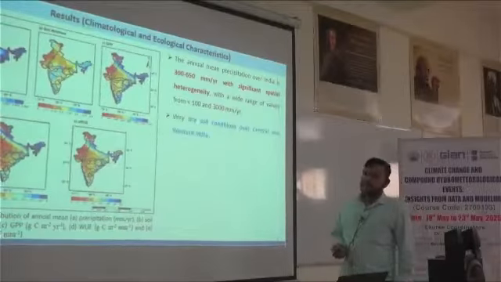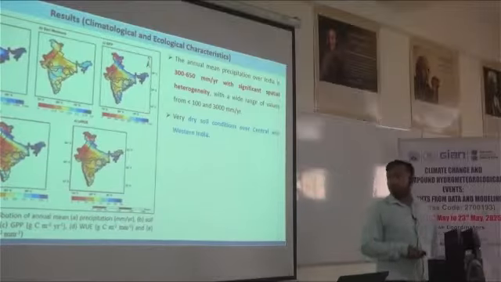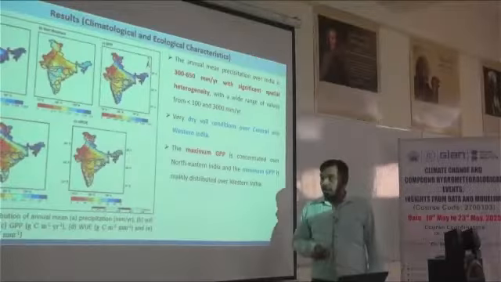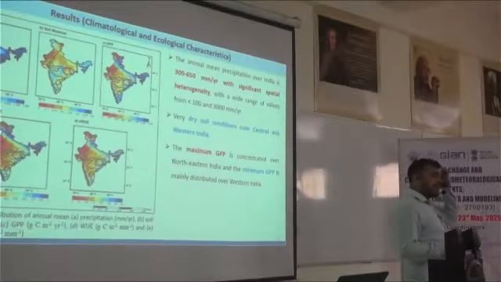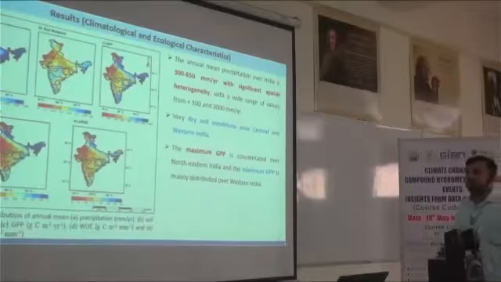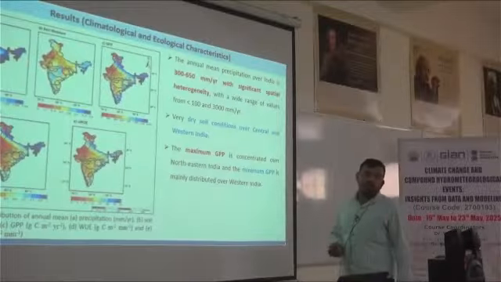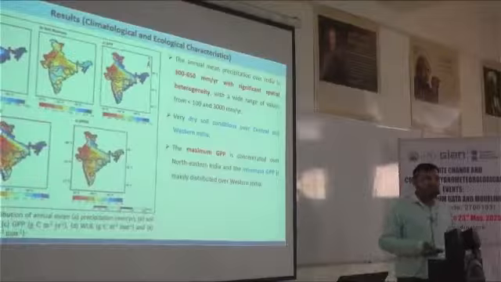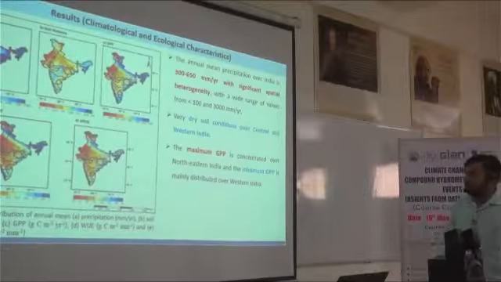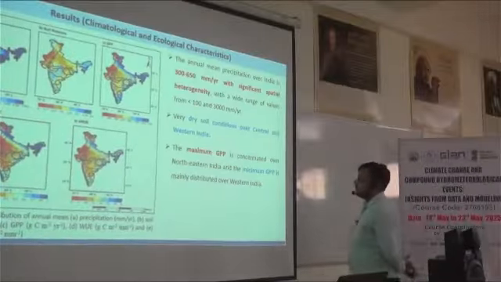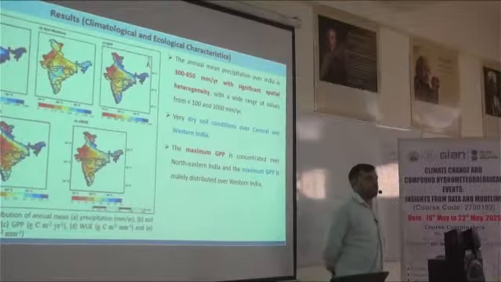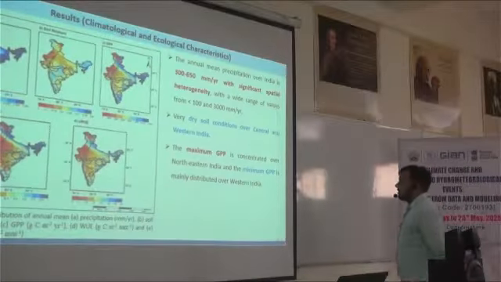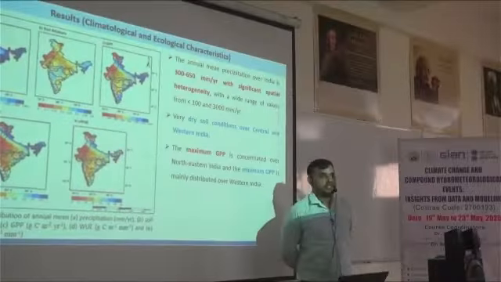If we talk about the soil moisture or dry condition, we have very dry soil across central India and western India. If we talk about GPP, we have the maximum GPP, maximum water use efficiency and maximum underlying water use efficiency across northeast India and the Western Ghats. And why is it so? Why do we have maximum GPP and water use efficiency across the Western Ghats or northeast India, and minimum across western India like Rajasthan? Is there any reason behind it?